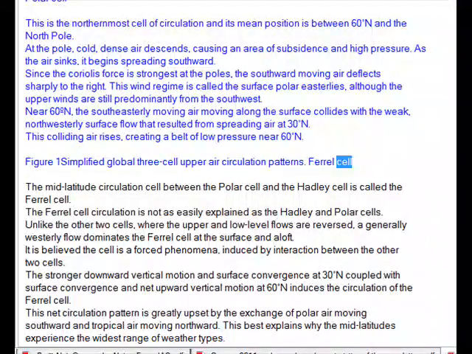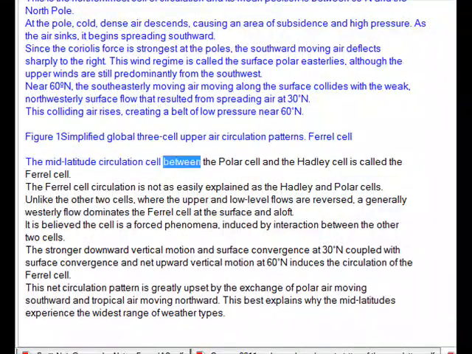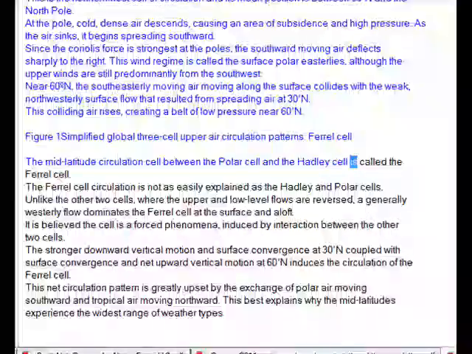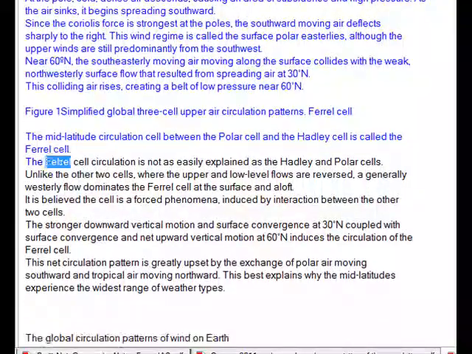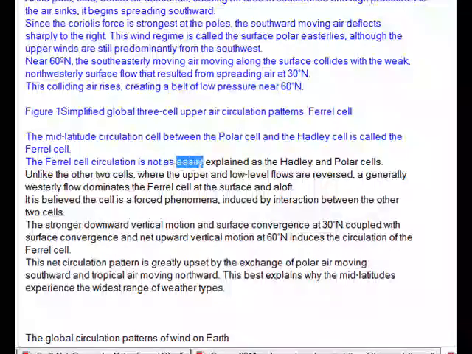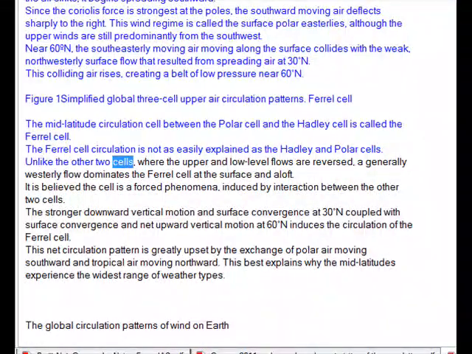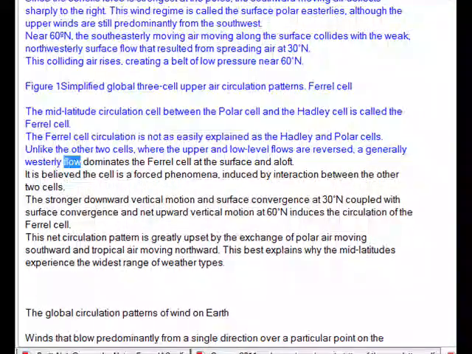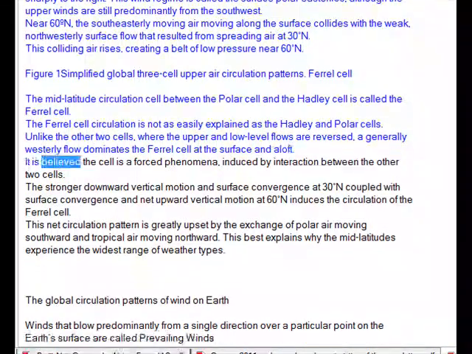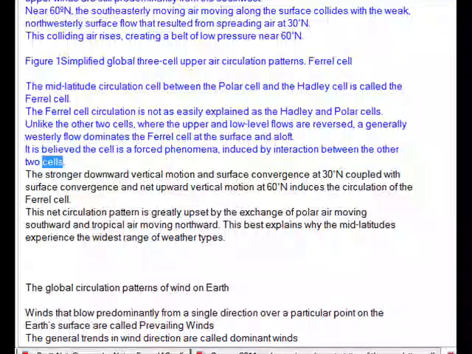Ferrel cell. The mid-latitude circulation cell between the polar cell and the Hadley cell is called the Ferrel cell. The Ferrel cell circulation is not as easily explained as the Hadley and polar cells. Unlike the other two cells, where the upper and low level flows are reversed, a generally westerly flow dominates the Ferrel cell at the surface and aloft. It is believed the cell is a forced phenomenon, induced by interaction between the other two cells.